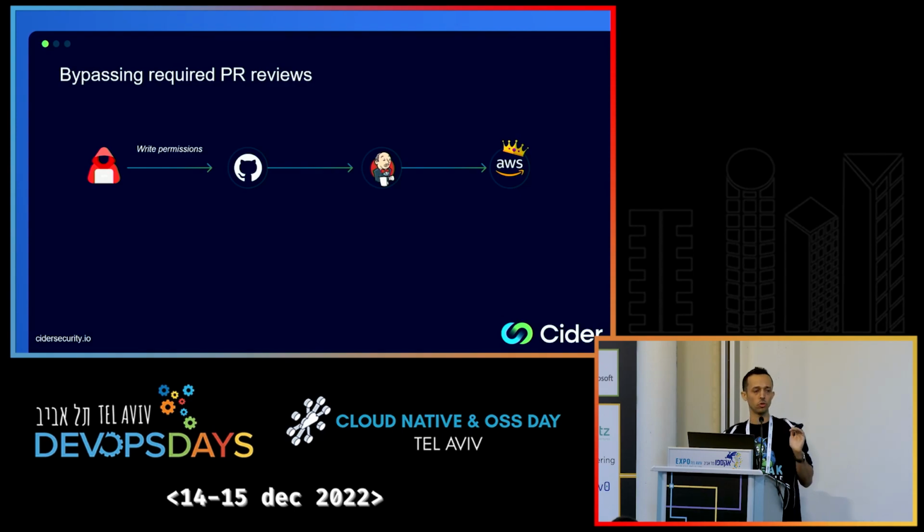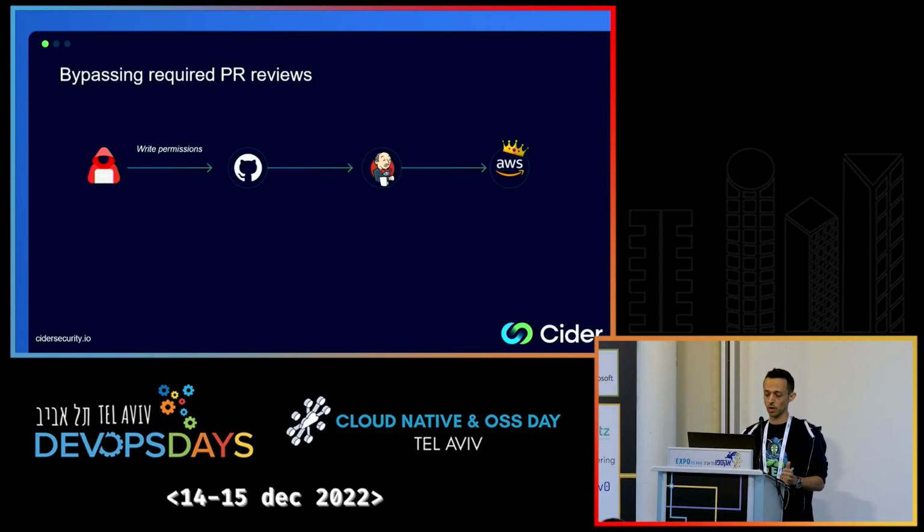Now, something you need to know about this environment is that when code is pushed to the main branch, this Jenkins pipeline is triggered and deploys the app to AWS. This pipeline is only triggered when code is pushed to the main branch, not to other branches, and not on creation of pull requests.